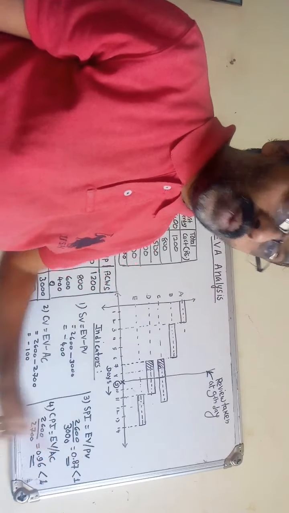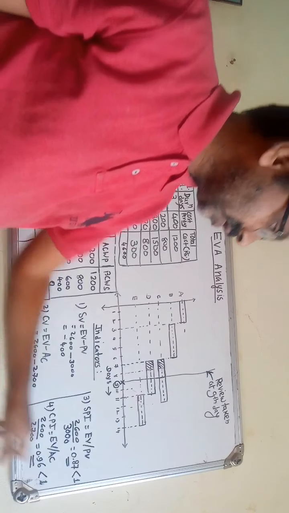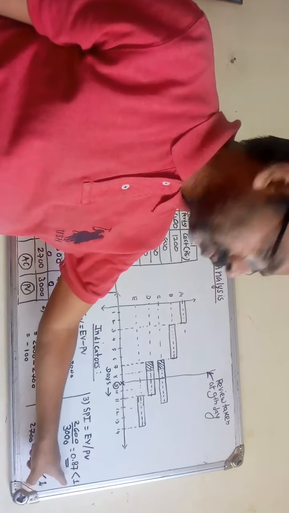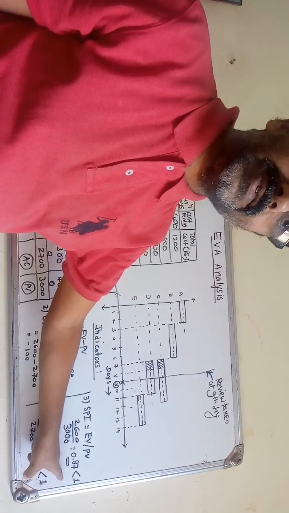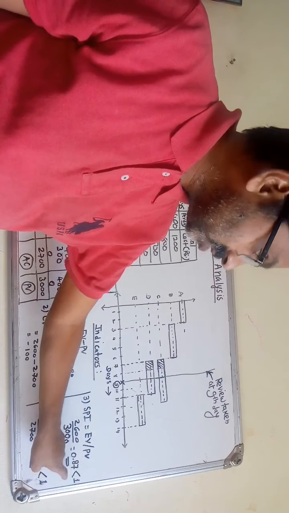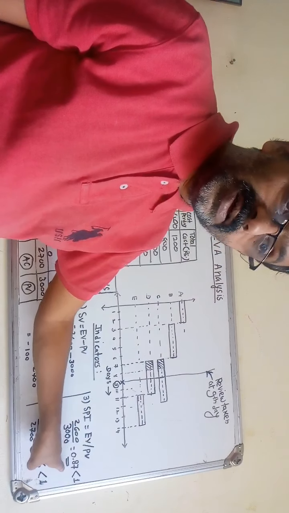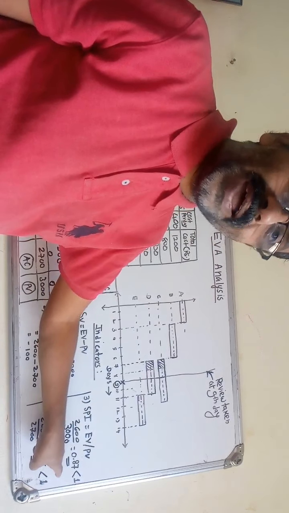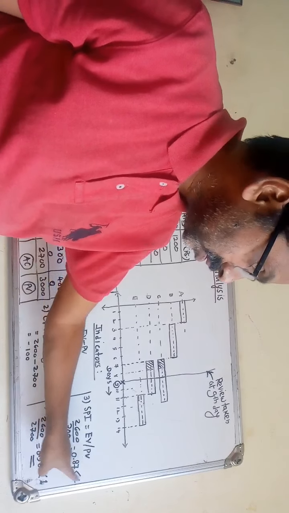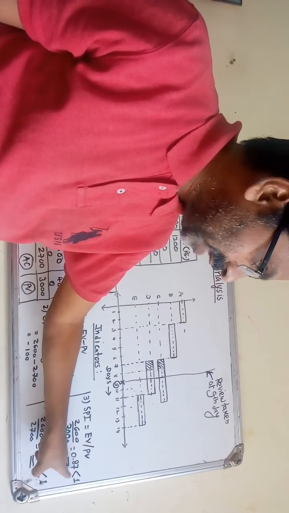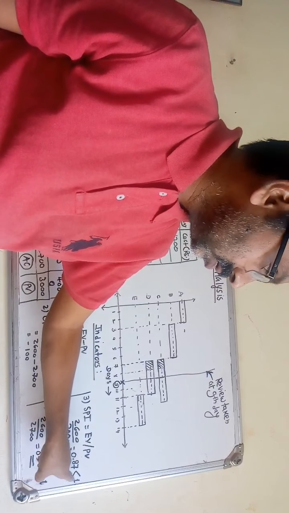But how much? It is actually 87% completed, which means 100 minus 87, 13% is behind schedule. So the project is behind schedule by 13%.